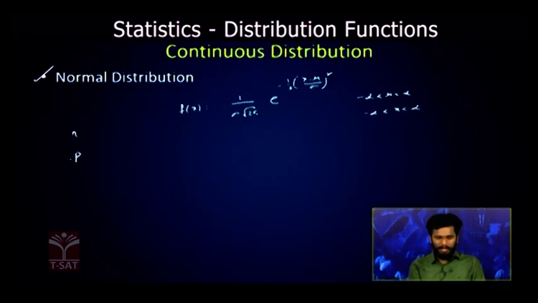Now, when this n is very large. In the Poisson distribution it is infinitely large, but in the normal distribution it is finitely large.